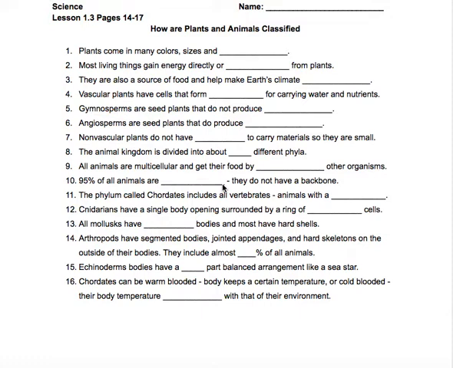Continuing on. Others, like the duckweed that covers many ponds, are tiny, as little as 0.6 millimeters tall, so practically microscopic, guys. But whether big or small, plants are important to all other living organisms on Earth. Most living things gain energy directly or indirectly from plants. Number 2 in your notes.